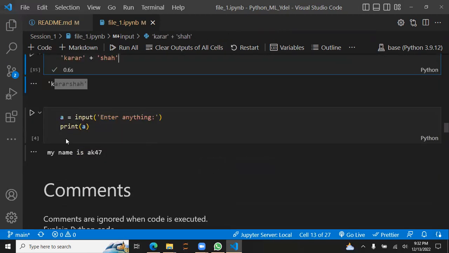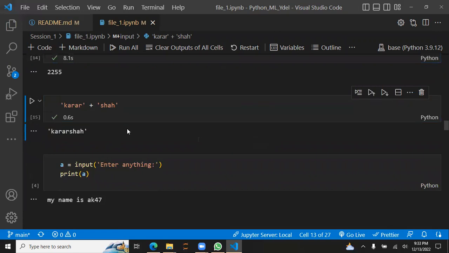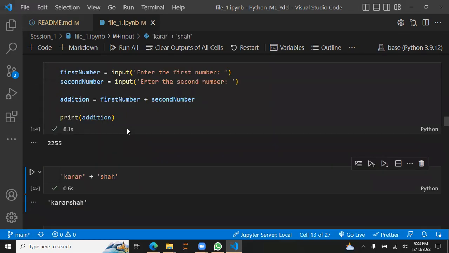So just a question before you continue. When we pass this input function and we say first number or second number, just so I'm clear, the user will see just the phrase enter the first number or the second number?